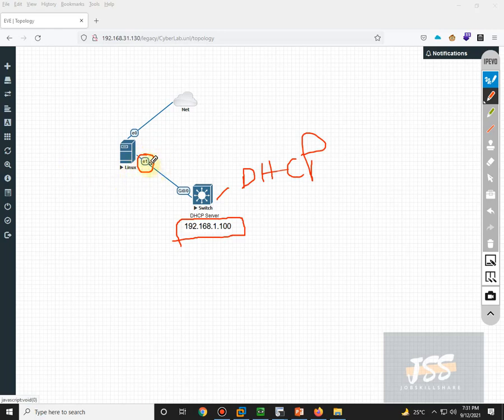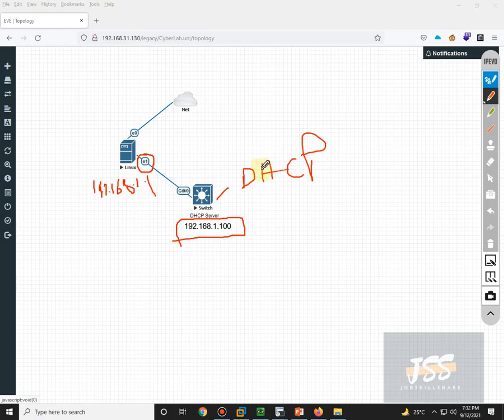Basically, it is going to get the IP dynamically from this server. So it could be 192.168.1.1, or any IP allocated by this DHCP server. So first we will try to ping this DHCP server to check whether we have access to this machine or not.